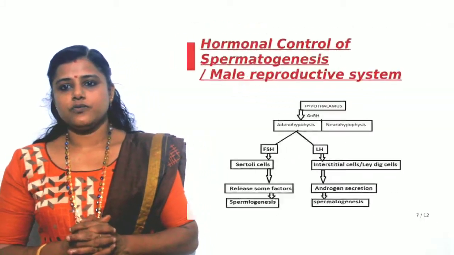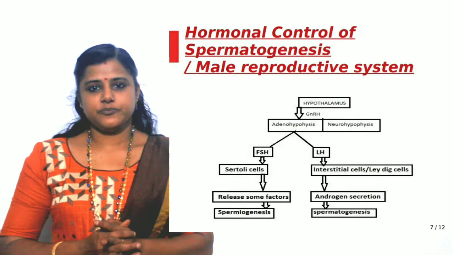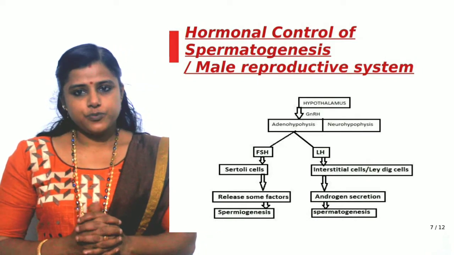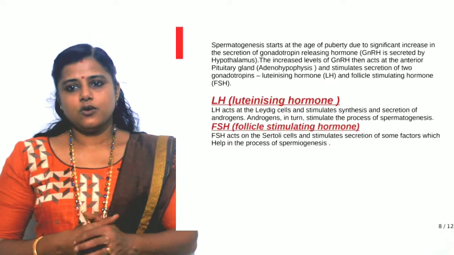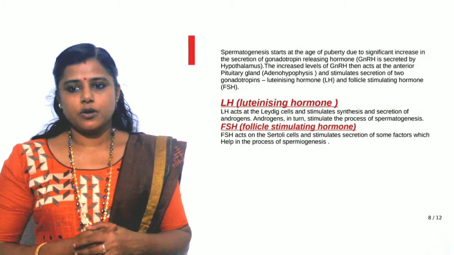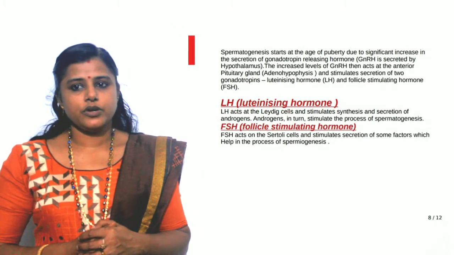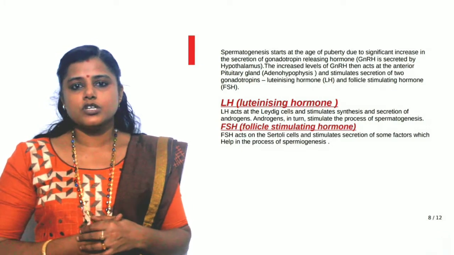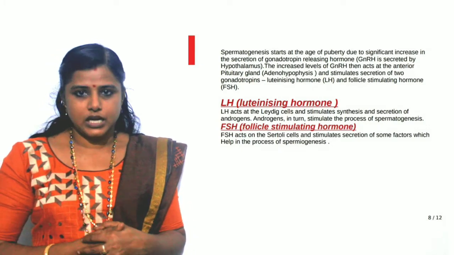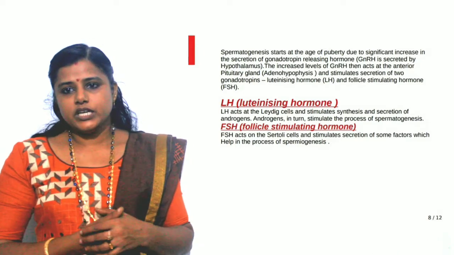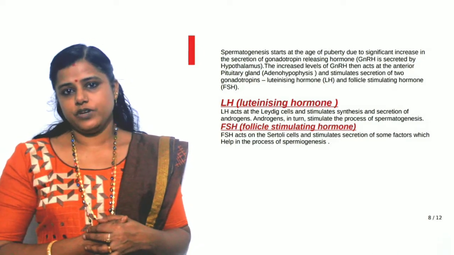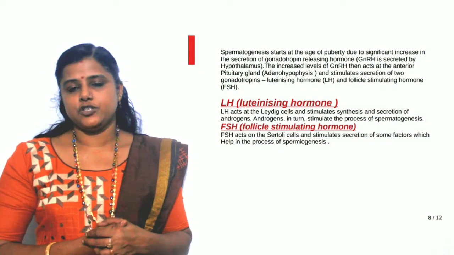Now let us see the hormonal control of spermatogenesis. During the time of puberty, the hypothalamus secretes the hormone called gonadotropin releasing hormone. Gonadotropin releasing hormone is produced by the hypothalamus, and this hormone activates the adenohypophysis or the anterior pituitary gland.